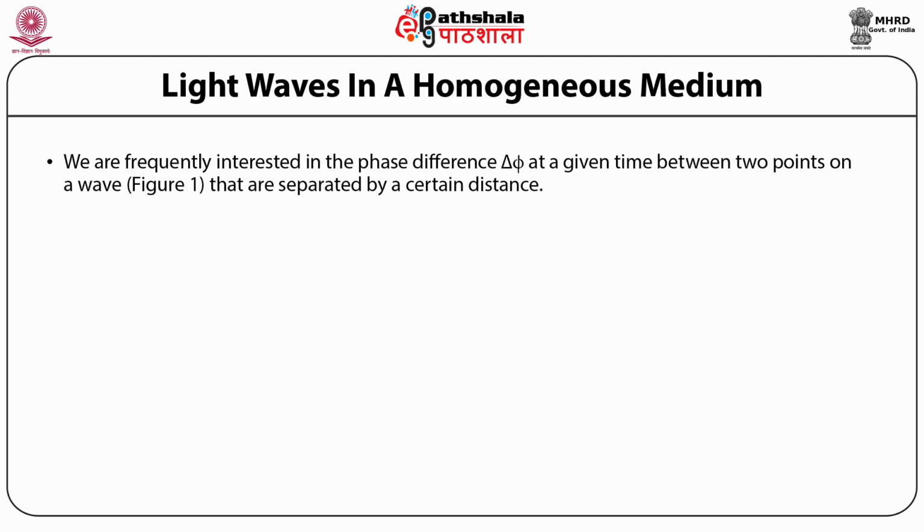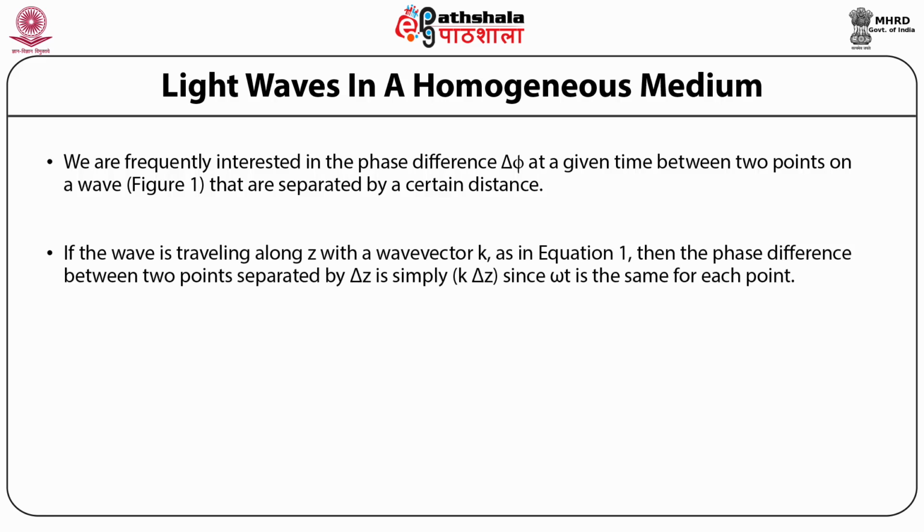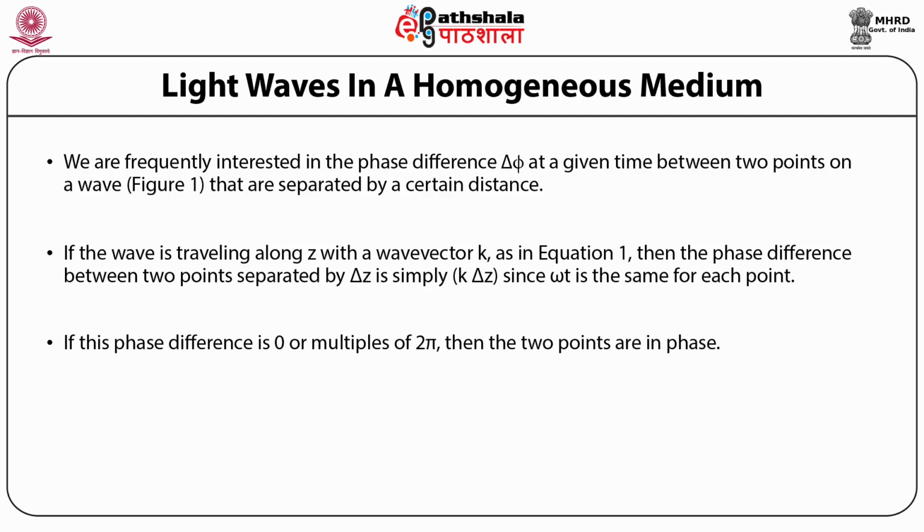We are frequently interested in the phase difference delta phi at a given time between 2 points on a wave, as shown in figure 1, that are separated by a certain distance. If the wave is traveling along z with a wave vector k as in equation 1, then the phase difference between the 2 points separated by delta z is simply k times delta z, since omega t is the same for each point. If this phase difference is 0 or multiples of 2 pi, then the 2 points are in phase. Thus, the phase difference delta phi can be expressed as k delta z or 2 pi delta z by lambda.